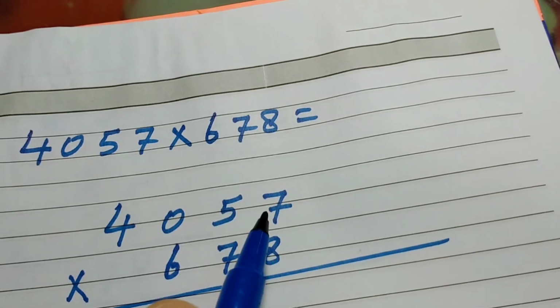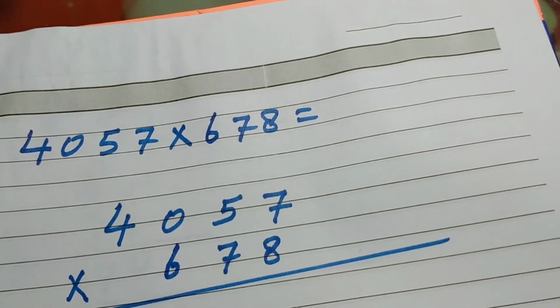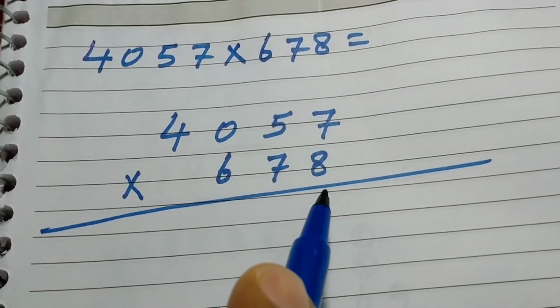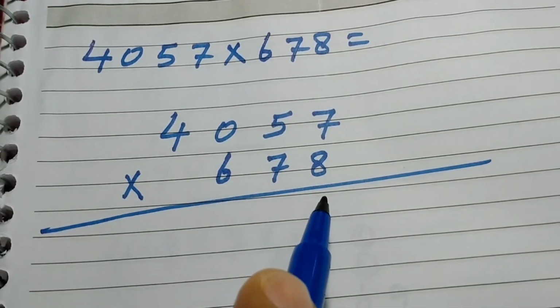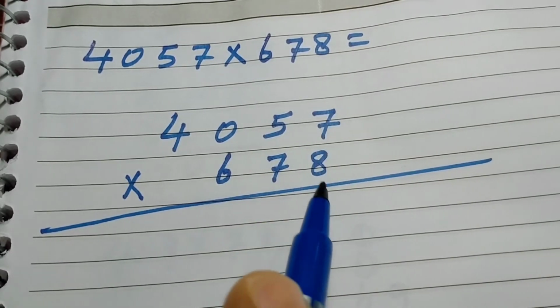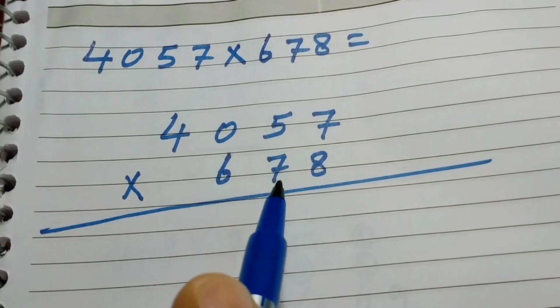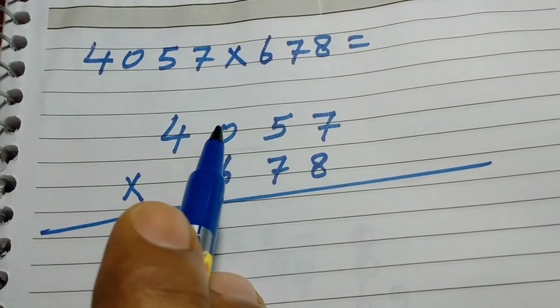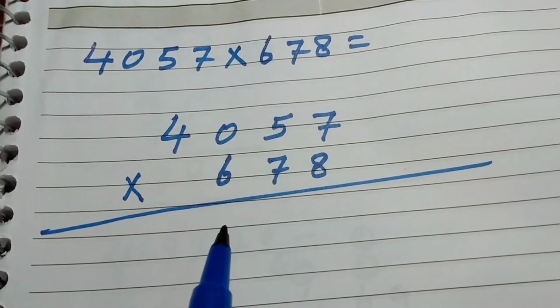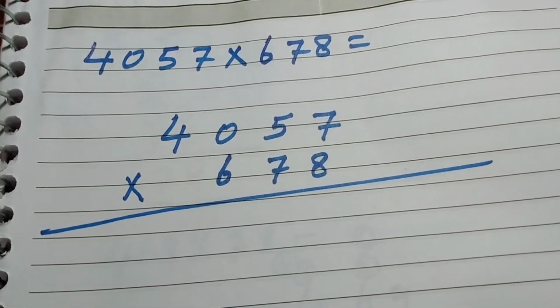So 8 multiply 7, we will write the answer under the unit place, because unit multiplying with unit goes at the place of unit. Unit multiply tens at the place of tens. Unit multiply 100 at the place of 100. So multiplying with the number at the same place, we write the answer.